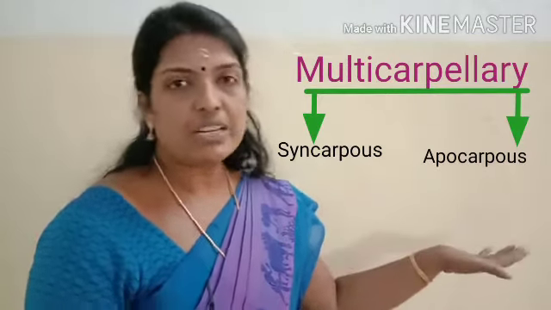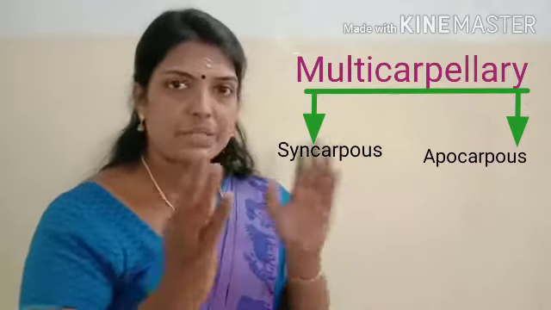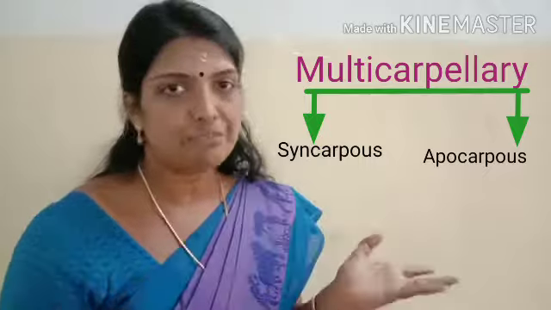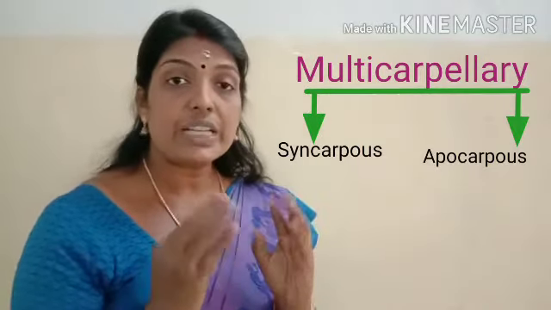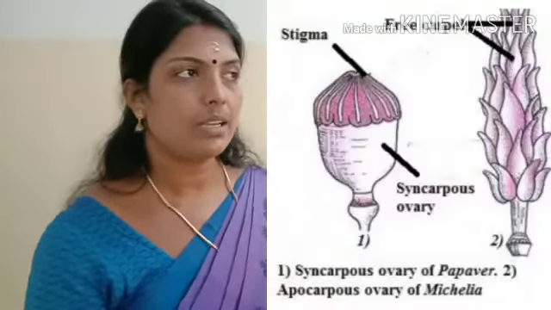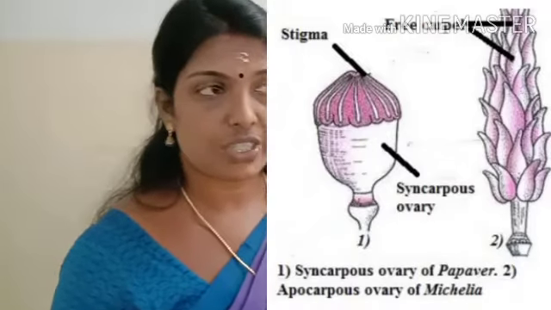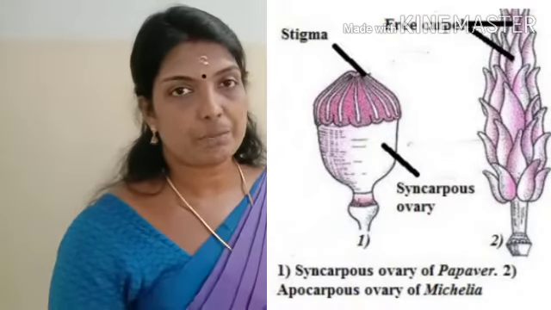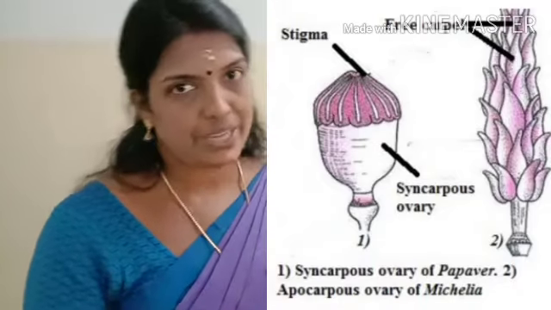If more than one carpel is present, sometimes all the carpels are united, or sometimes they are free. If the carpels are united, that condition is called syncarpous. Example for syncarpous ovary is Papaver somniferum. Syncarpous means the carpels are united.